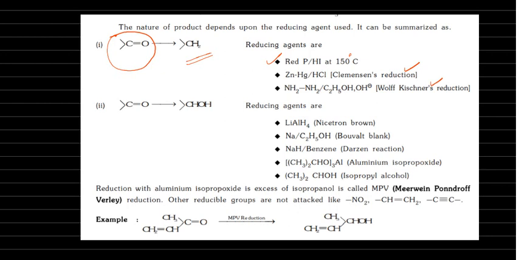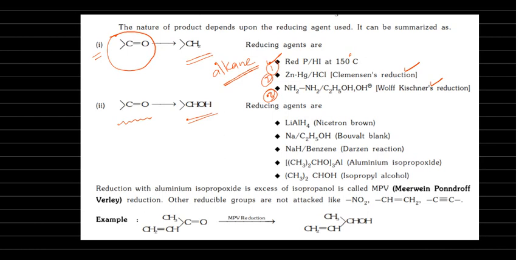Next, some other reducing agents are there: carbonyl compound to alcohol. What was in the first case? Up to alkane. These three are there: red phosphorus HI, zinc amalgam HCl, and hydrazine. The third one, hydrazine and ethyl alcohol OH minus.